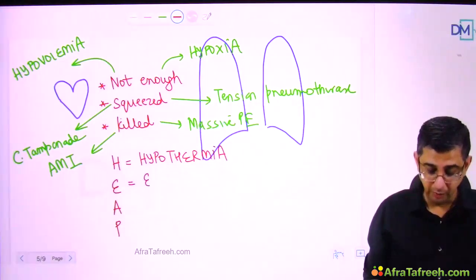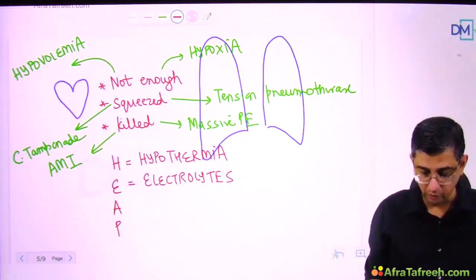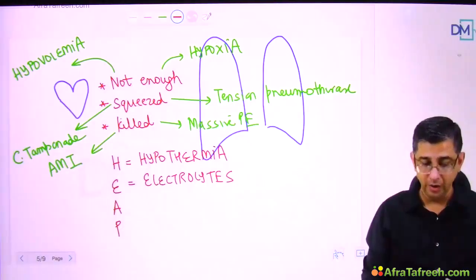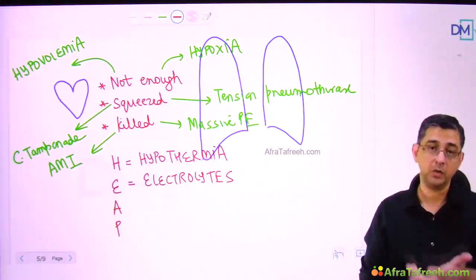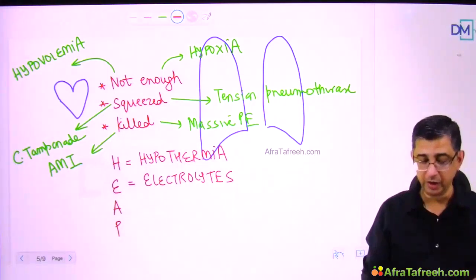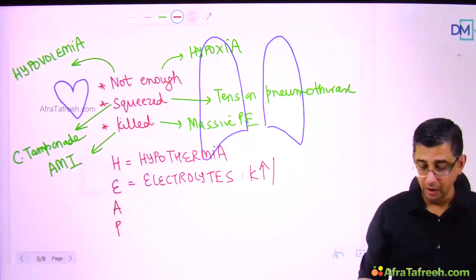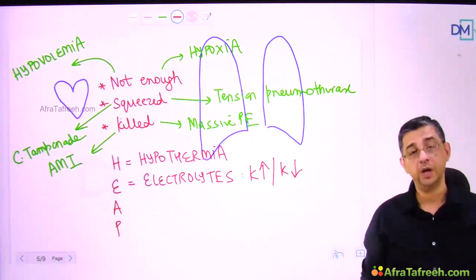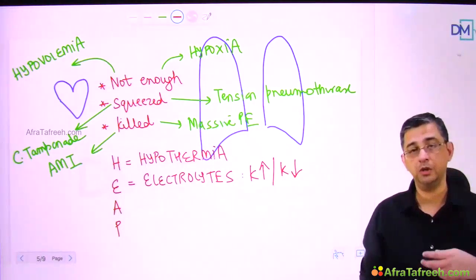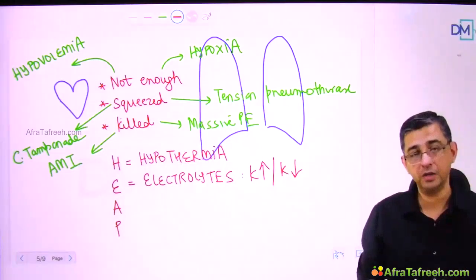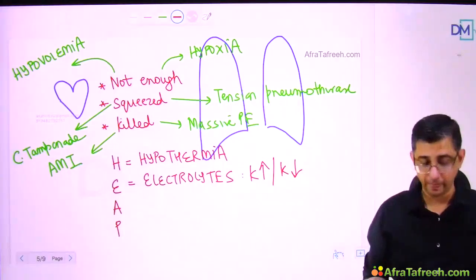E would be electrolyte imbalance, easy to pick up because most of the time we do an ABG sample along with electrolytes in all patients undergoing resuscitation. So abnormalities of potassium, calcium and sodium can definitely be picked up, and mainly it is potassium that is of my concern, because especially hyperkalemia can contribute to death of the patient, or hypokalemia can contribute to death of the patient. Let me say I have a patient who's a known case of CKD, like a diabetic patient who undergoes dialysis on a recurrent basis in my hospital, and today he has come in a pulseless state, then I know it could be hyperkalemia right away.